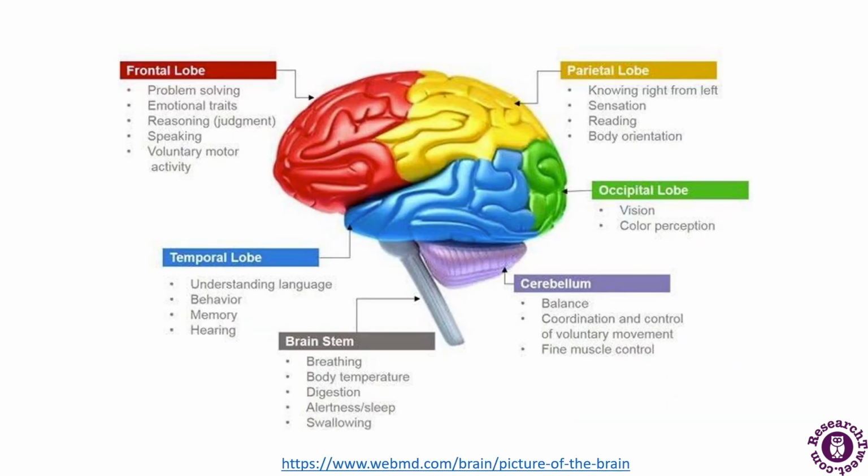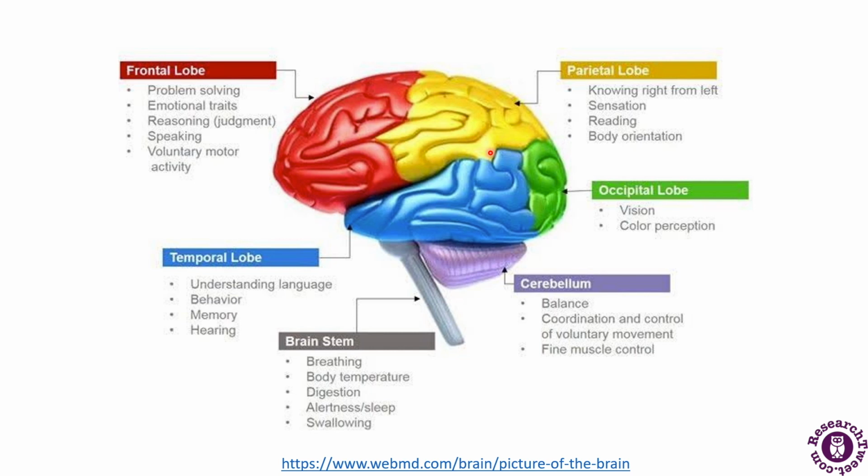Now, as you can see, the brain is being divided into various parts here. So the red portion which you are seeing here, what is it? It is the frontal lobe that is used for the following functions in our brain. First, problem solving, emotional traits, reasoning, speaking, and voluntary motor activity. So this red part of the brain is responsible for these kinds of activities.